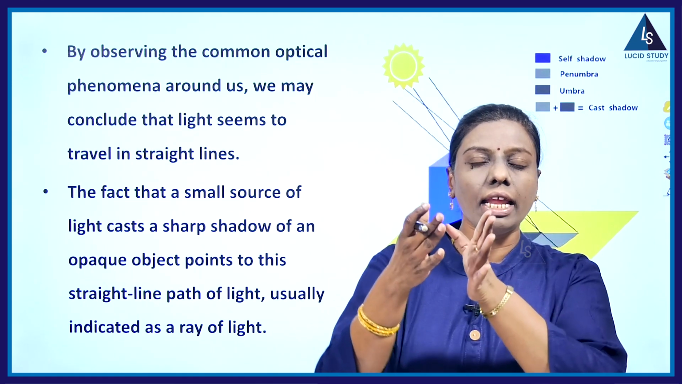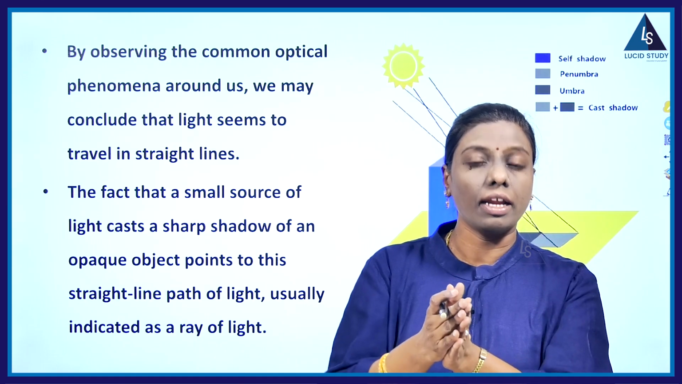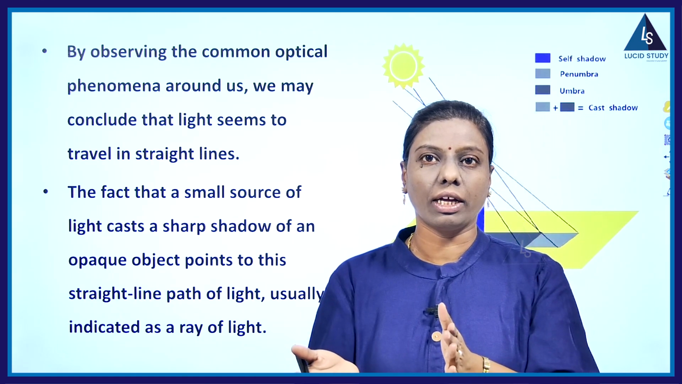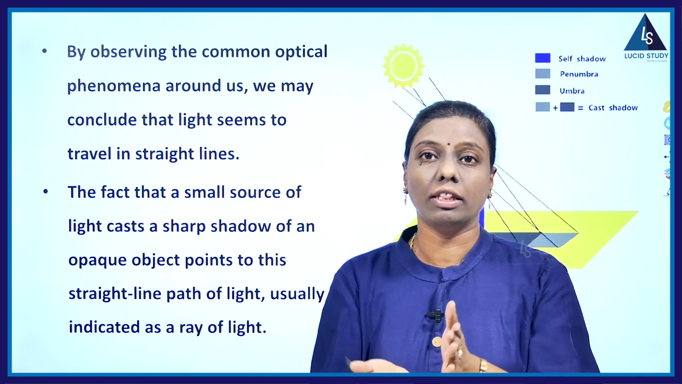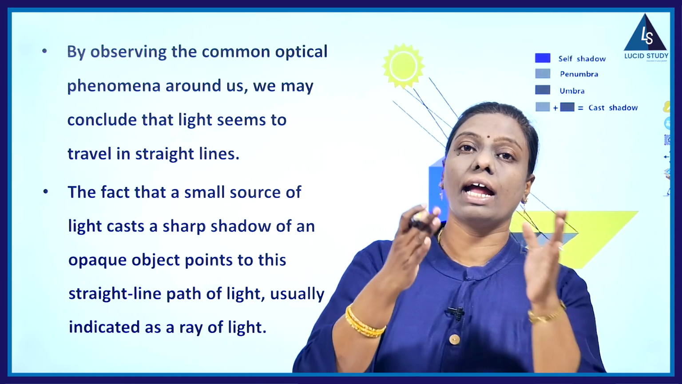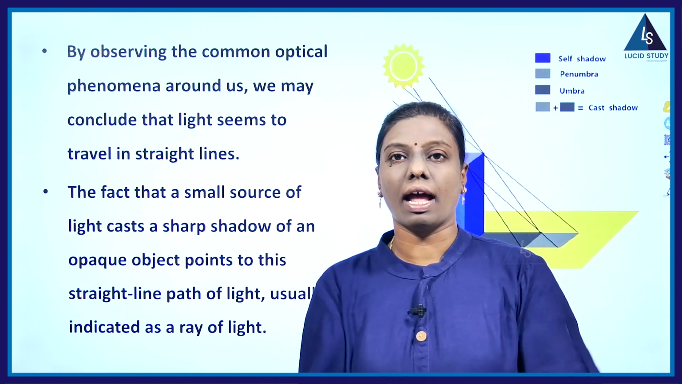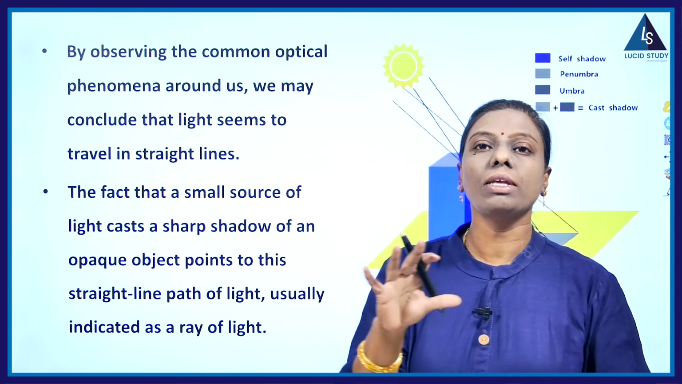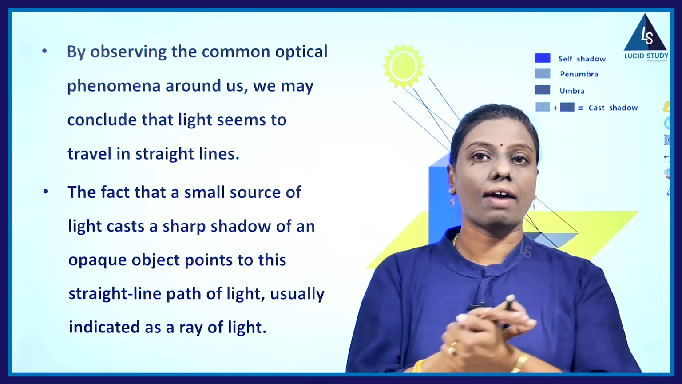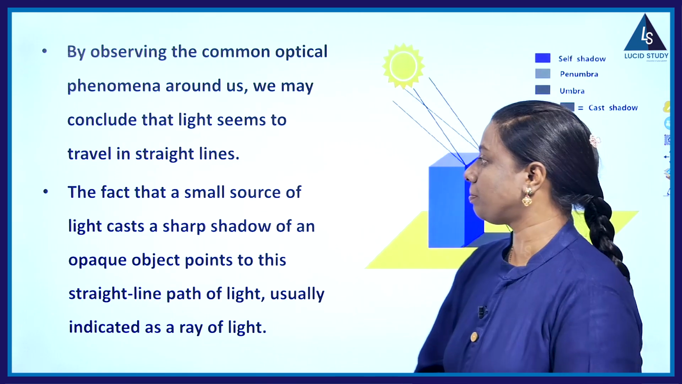So if there is any obstruction, what happens to the light ray? Is it going to bend in the form of a curve? No, it is not going to bend in the form of a curve. Though we have an obstruction, again it is going to travel in a straight line. So from this phenomenon, we see that light travels in a straight line.